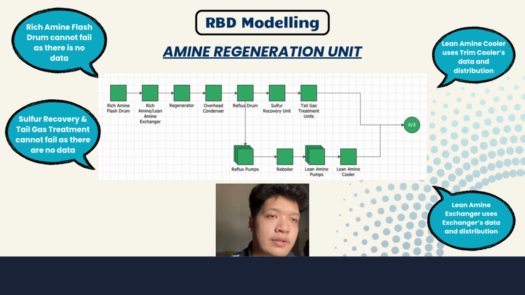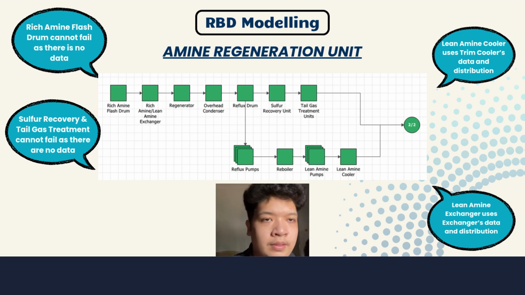Now let us have a look at the amine regeneration unit. The first block there, which is the rich amine flash drum, was deemed to be unable to fail, as there is no data. Same thing with the sulfur recovery and tail gas treatment unit. Both of them are deemed to be unable to fail, as there are no data for them. And the lean amine cooler uses the trim cooler's data and distribution. And same thing with the lean amine exchanger, it uses the exchanger's data and distribution.